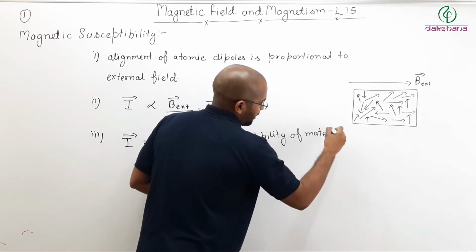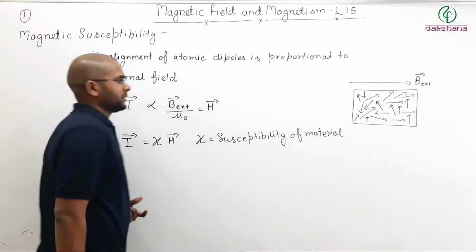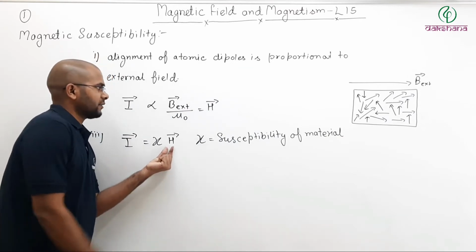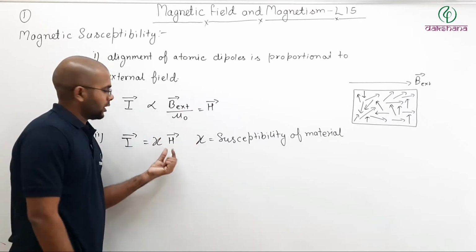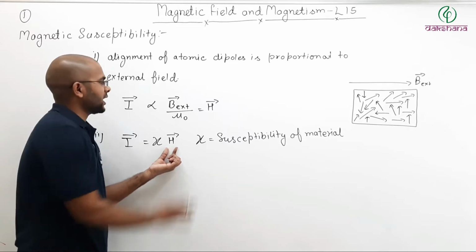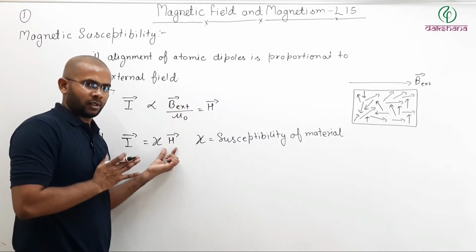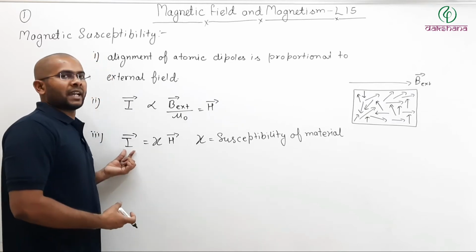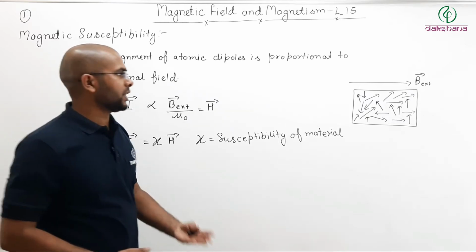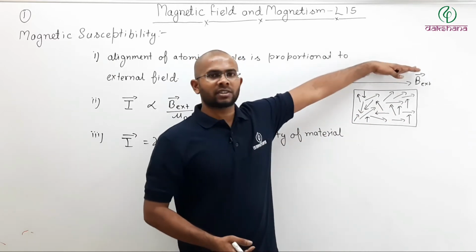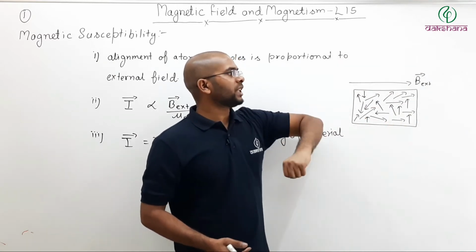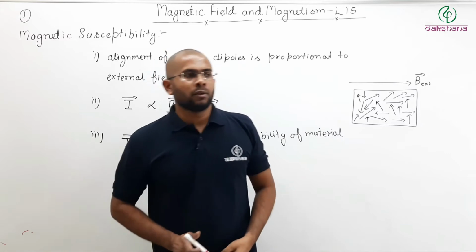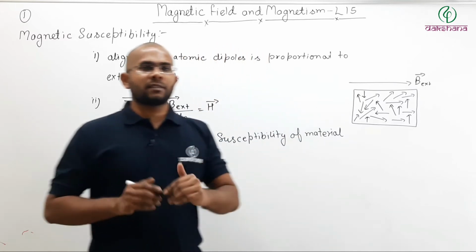Now how is it linked to the magnetization? See here, H is defined for B external. Higher the value of H, meaning higher the value of B external. Now higher the B external, more will be the magnetization of your matter, meaning if I increase B external, more will be your magnetization. Now what role does susceptibility play?